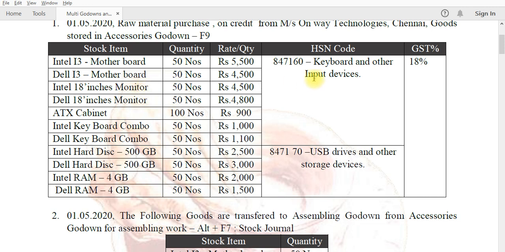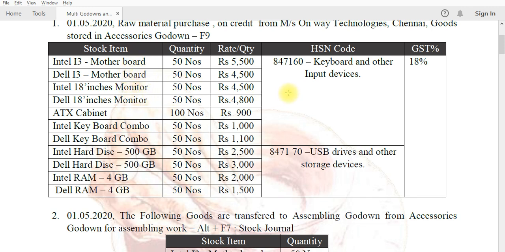I create the stock group raw material inputs, and I set the GST rate and GST HSN in the stock group itself. So I get a single HSN entry, but multiple stock items get the same HSN.